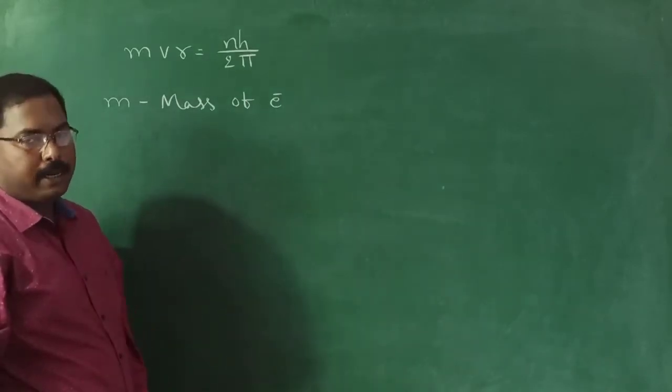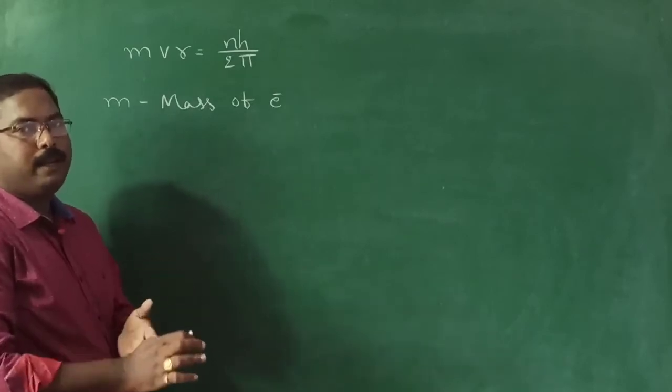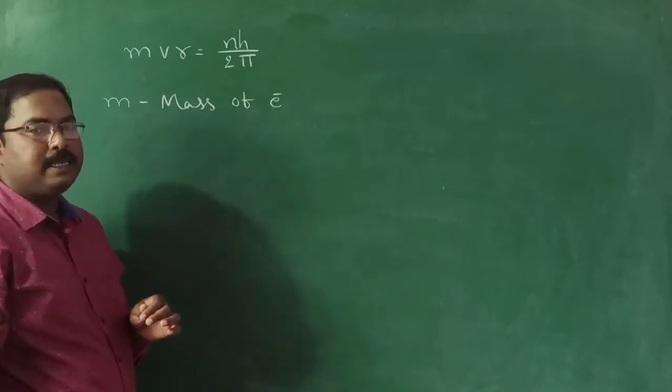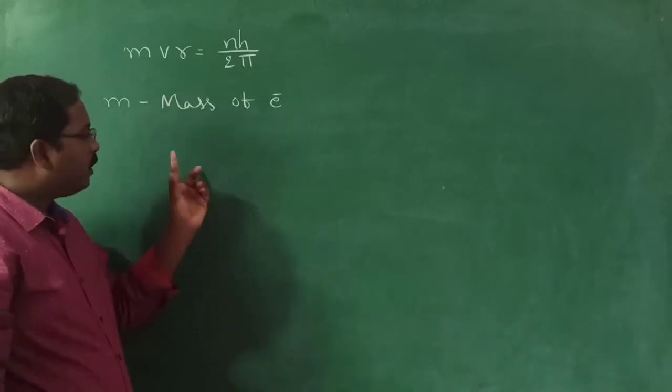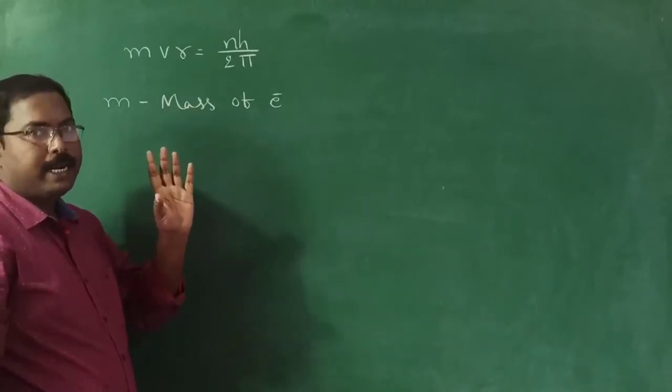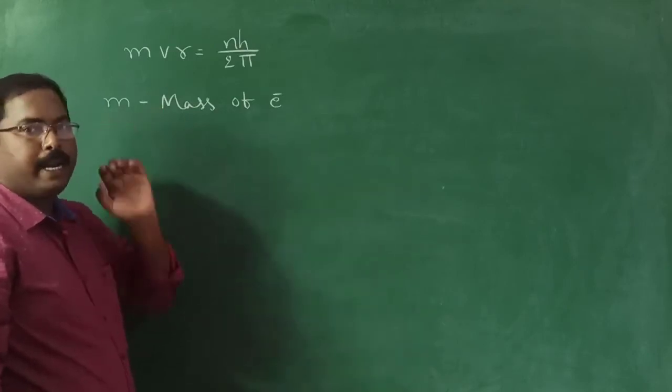We know the mass of the electron. How much is it? Do you remember all those values we discussed in the starting classes? If not, look at the starting page of the lesson. I gave the mass of the electron value as 9.108 into 10 to the power minus 30.